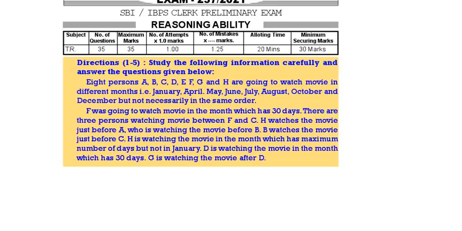Okay, good evening students. Today we will discuss paper number 237. Study the following information carefully, then answer the questions.